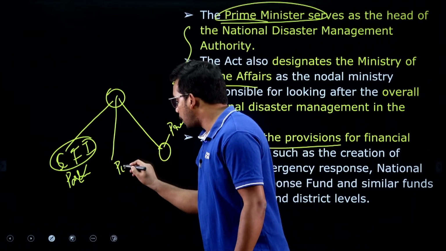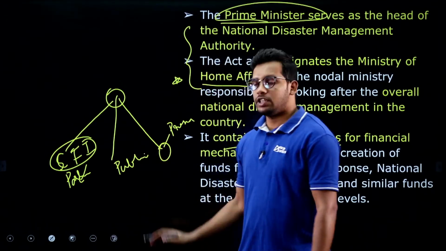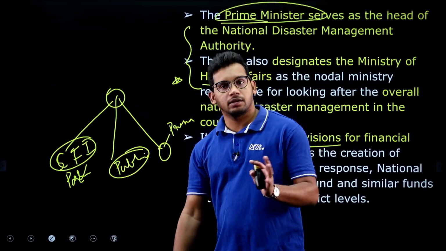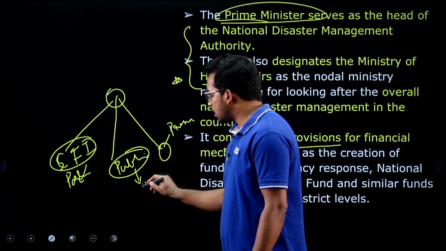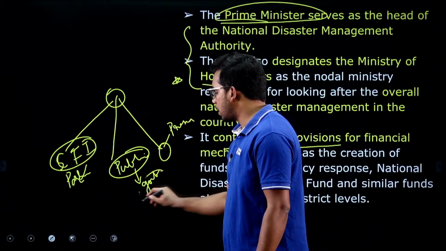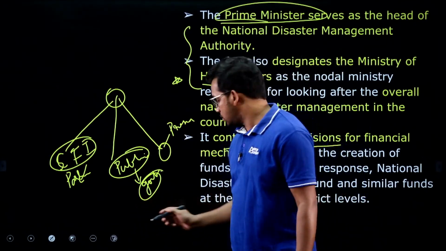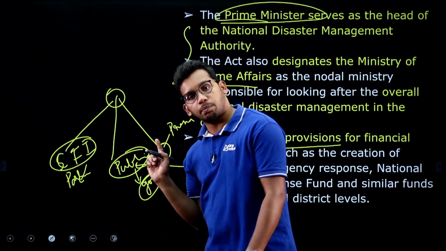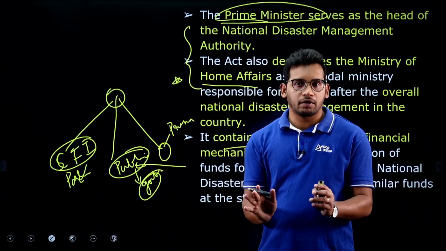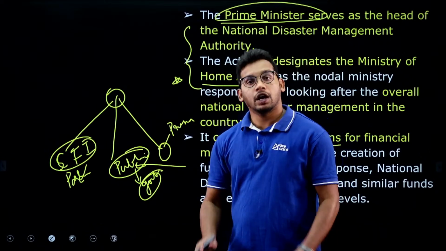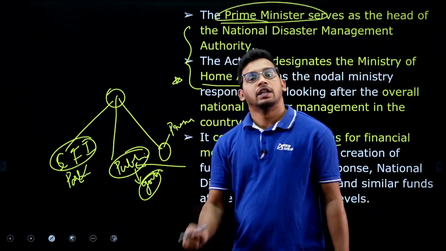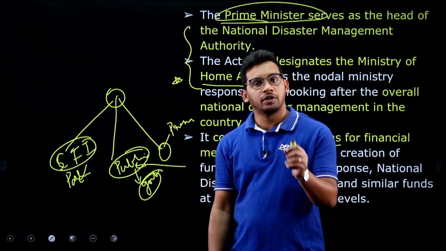We also have the Public Account of India. These are the three types of funds created under the government, and the Public Account can be handled directly by the government itself, right. No permission is needed. So, the national disaster funds were created under the Public Account. Whenever the government wants to use them, they can. And how much money should be kept in the public fund? This is decided on the recommendation of the Finance Commission.